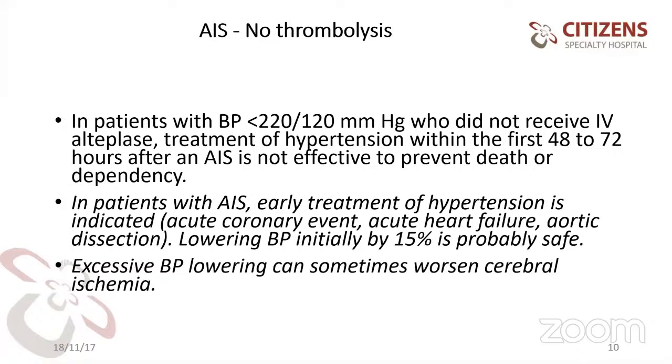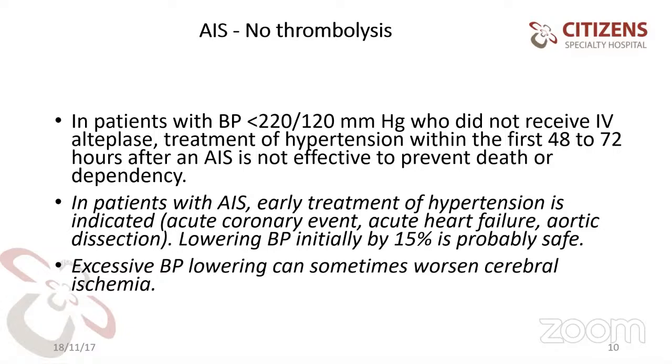In non-thrombolytic patients, a hypertensive patient with acute ischemic stroke presenting after 8 hours or 24 hours, whose blood pressure is very high, like 210 by 100, don't aggressively decrease the blood pressure.